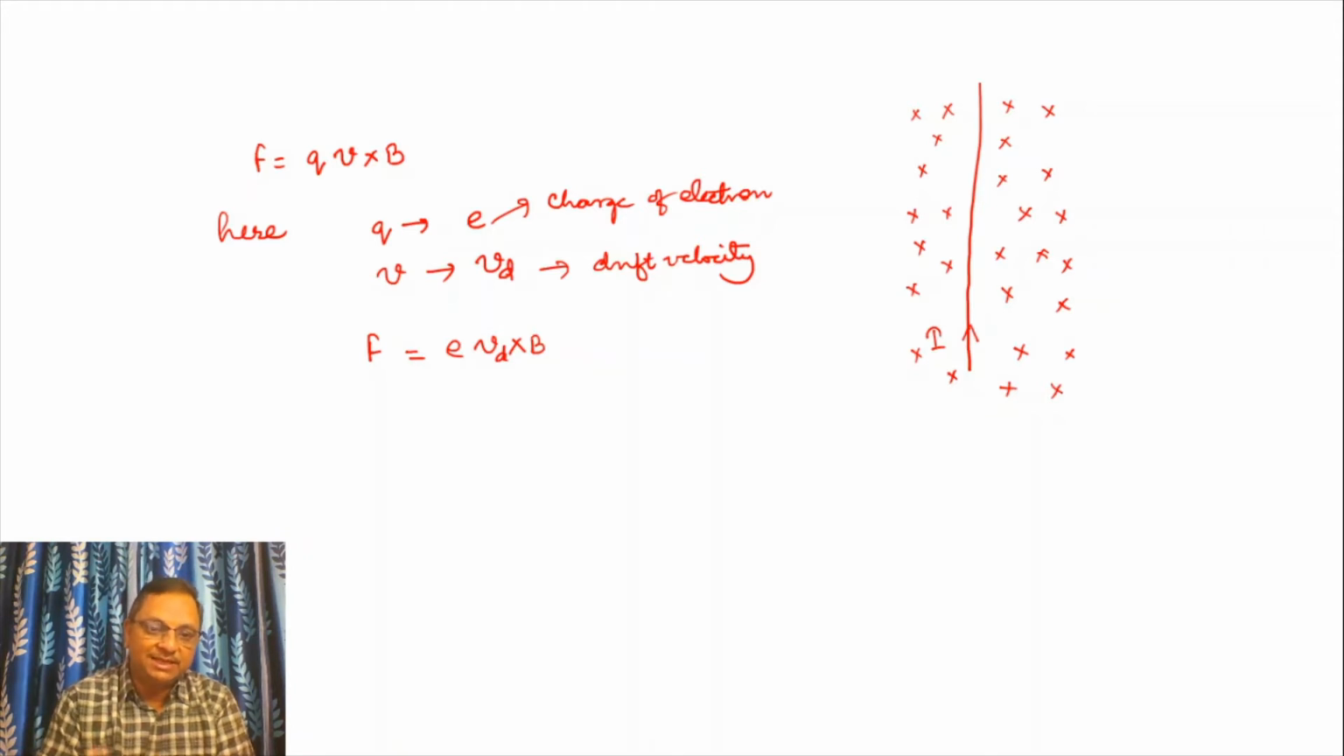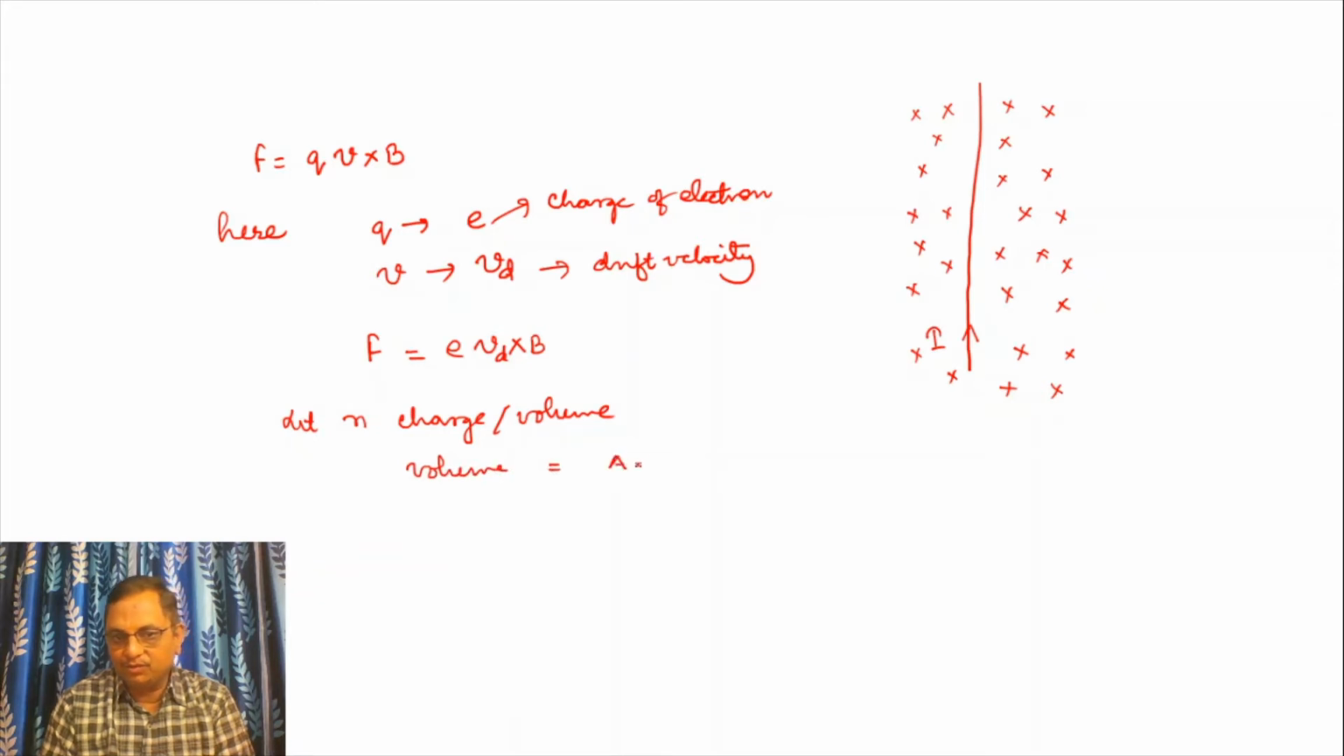But there are so many charges, so all forces we have to calculate. Let there be n charges per unit volume. Now the volume of the wire is A into L. Here A stands for cross sectional area of wire, and L is length of the wire.